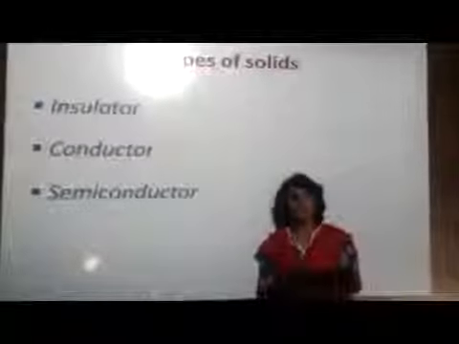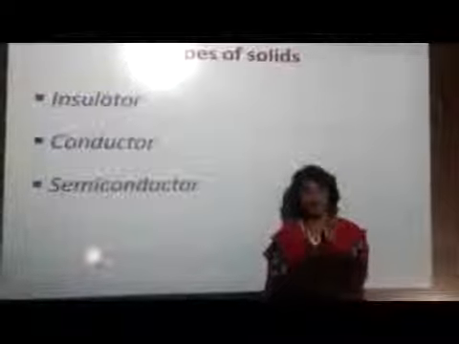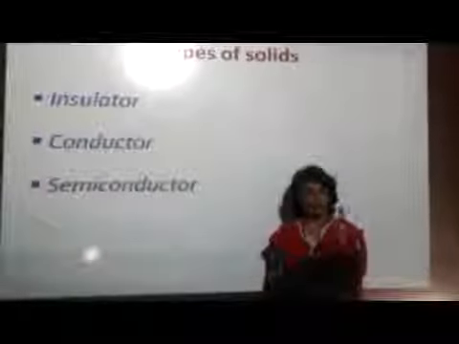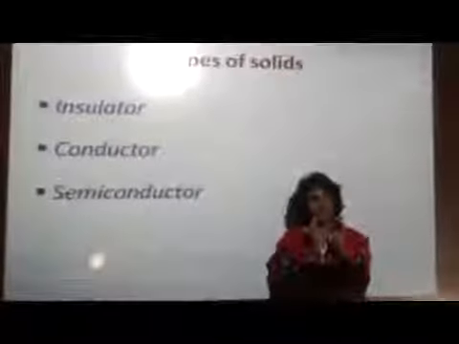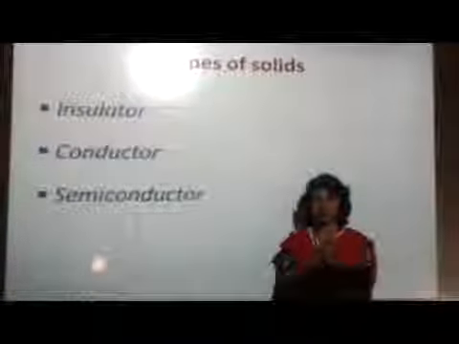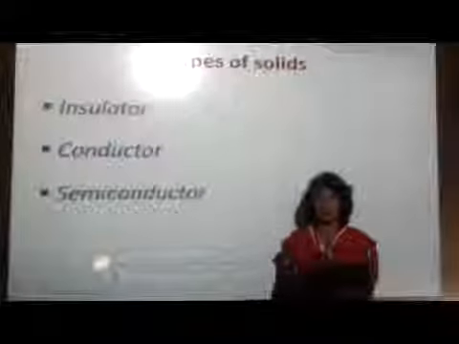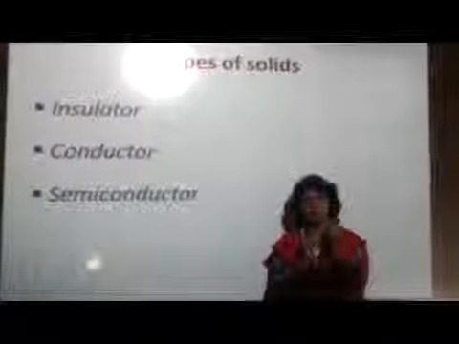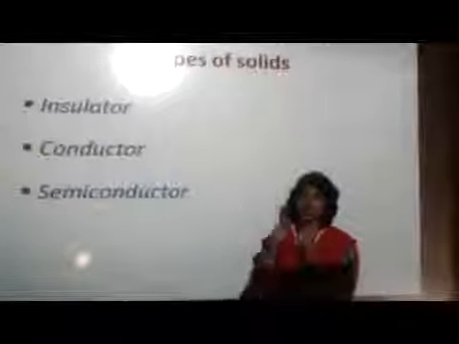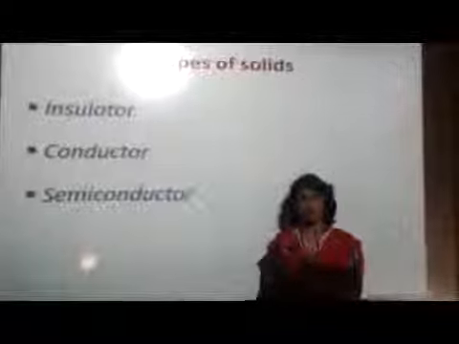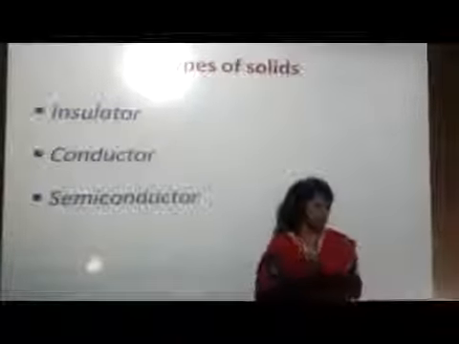Now comes the third type, semiconductor. Semiconductor has both the properties, insulator as well as conductor. When we keep the semiconductor at 0 degree temperature, it does not allow any flow of heat and electricity, and it is acting as a perfect insulator. When we bring this to room temperature, then it starts conducting and acts as a conductor.